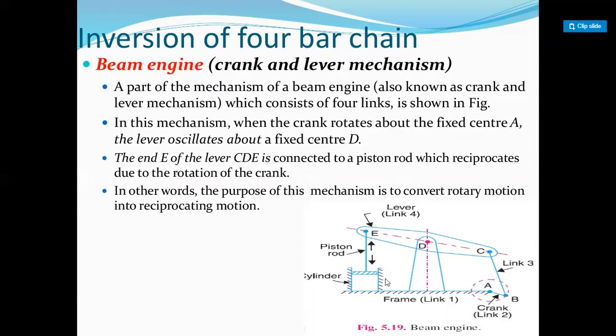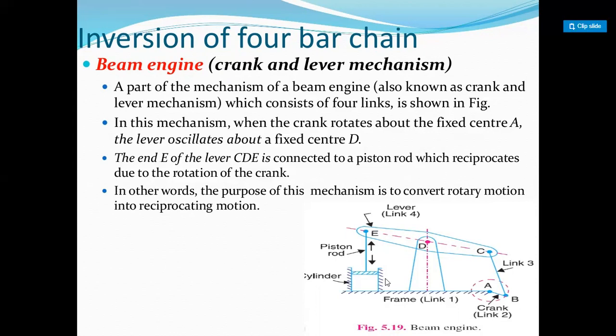So both mechanisms are called inversions of mechanisms. In a simple way, after rearranging the kinematic links, we can generate a mechanism that gives a different kind of work output. Then we can say both mechanisms are inversions of each other, right?